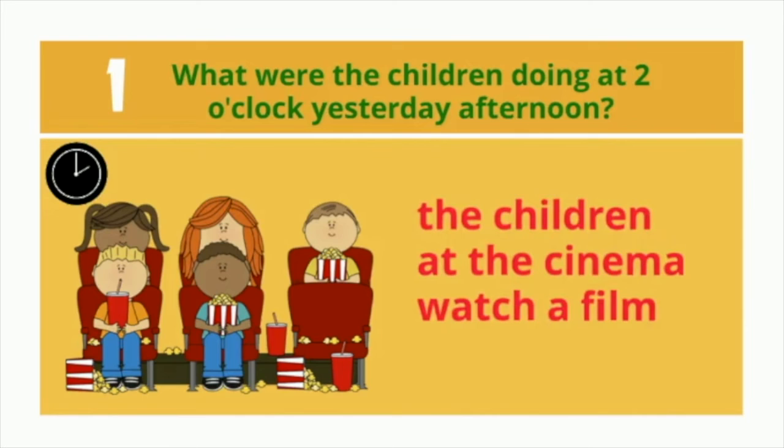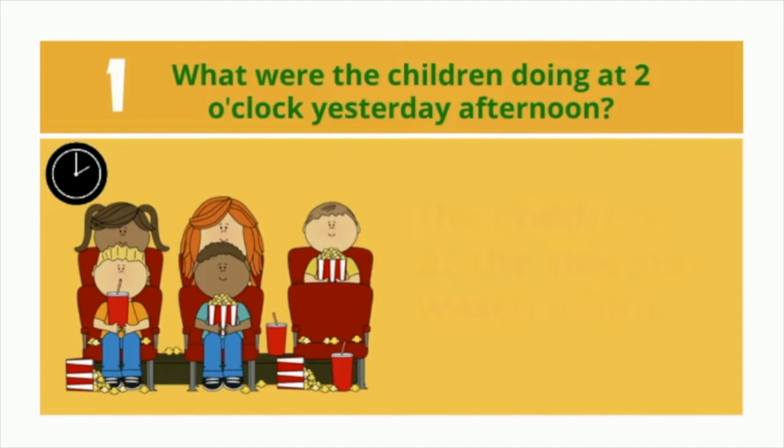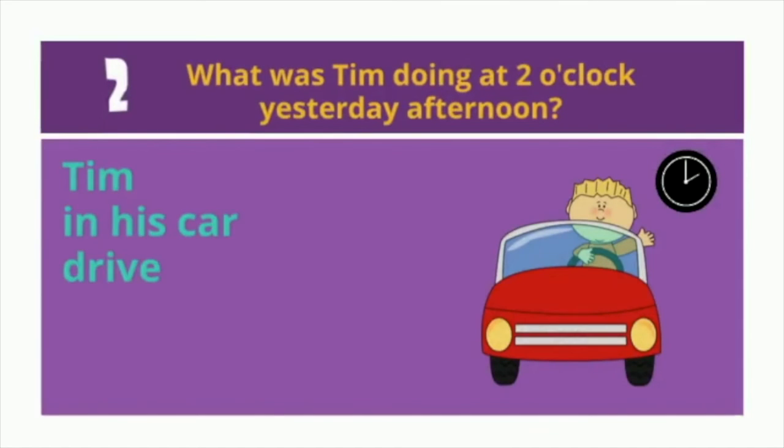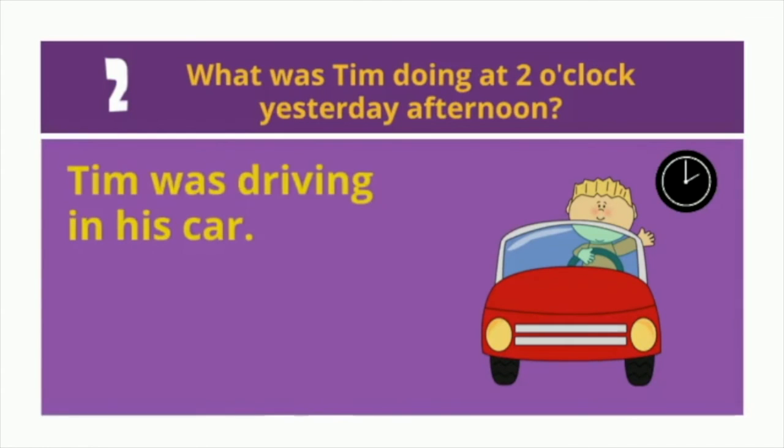What were the children doing at 2 o'clock yesterday afternoon? The children were watching a film at the cinema. Number 2. What was Tim doing at 2 o'clock yesterday afternoon? Tim was driving in his car.